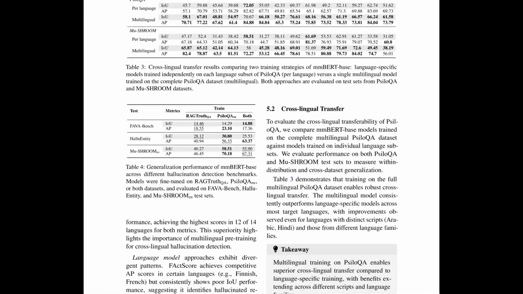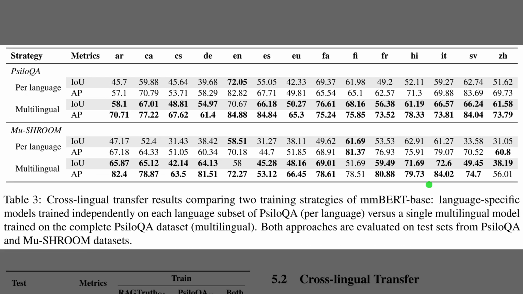So Table 3 shows that one multilingual MMBERT trained across all languages delivers stronger cross-language transfer than separate per-language models. The key idea is cross-lingual transfer, meaning a model trained jointly on many languages can reuse shared cues to help each one. In the PsiloQA block, the multilingual model raises both intersection over union and average precision for most languages. In the MuSHROOM section, the same pattern holds, which signals robust generalization across different scripts.